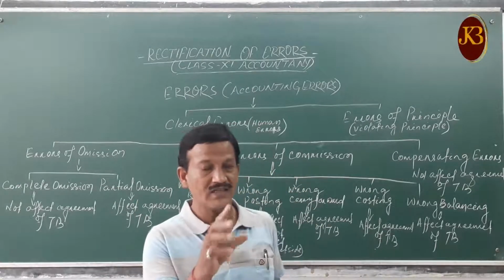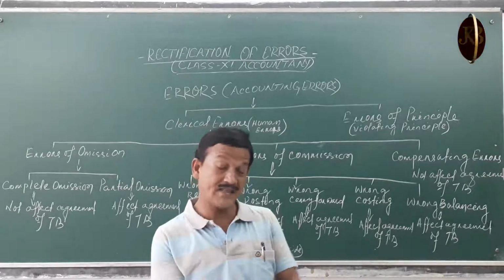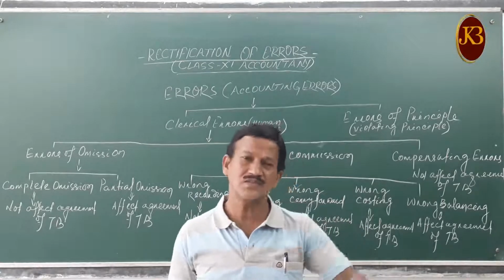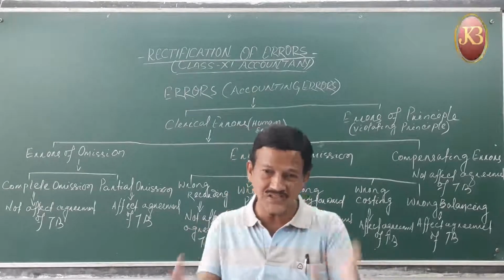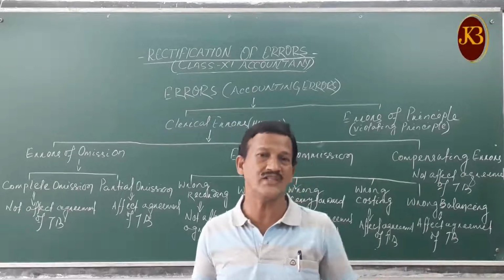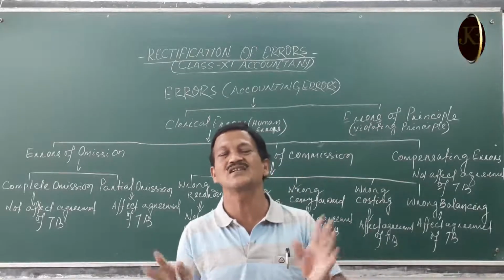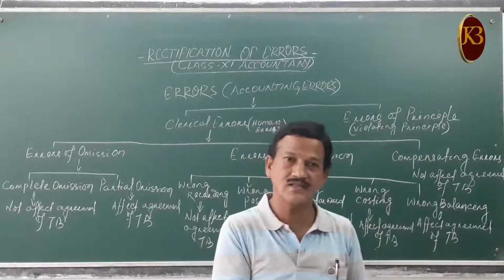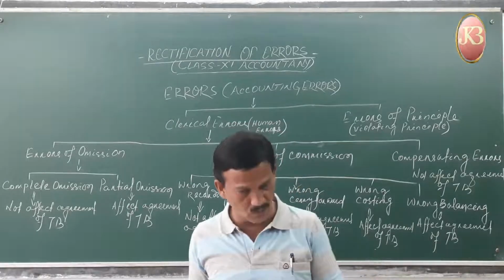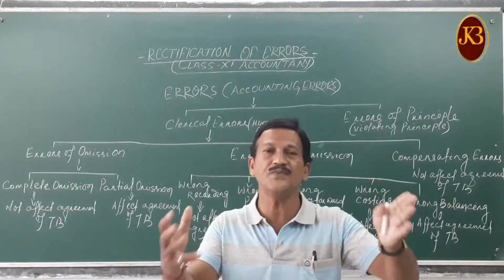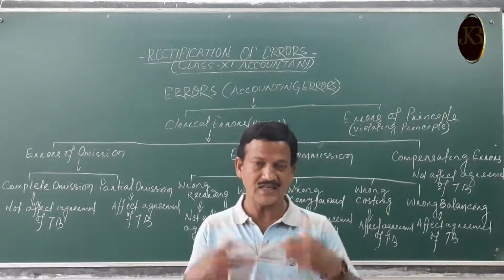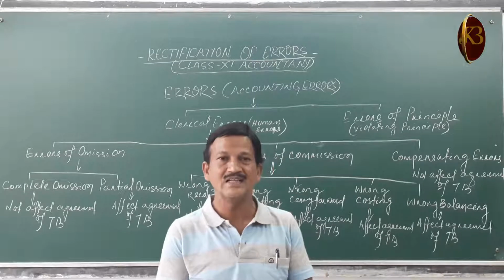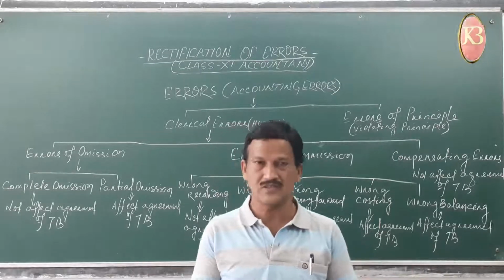So that should be taken into account, that a human being is involved and makes certain mistakes. In recording of transactions, while performing the accounting job, he makes some mistakes. If there is a mistake, the correct profit or loss will not be calculated. Your true and fair view of financial position cannot be depicted, cannot be shown. The real picture cannot be shown. So you need the proper recording of transactions.